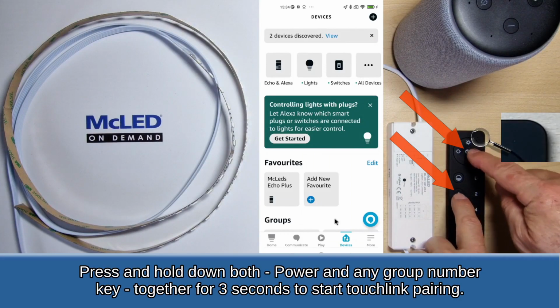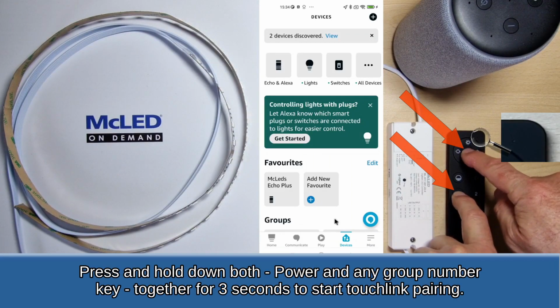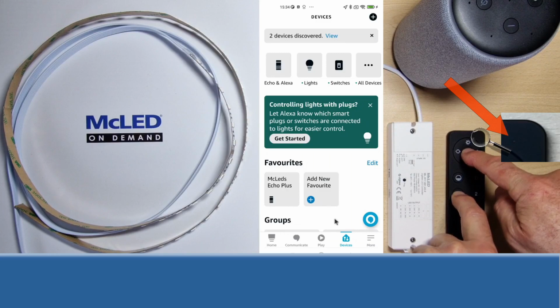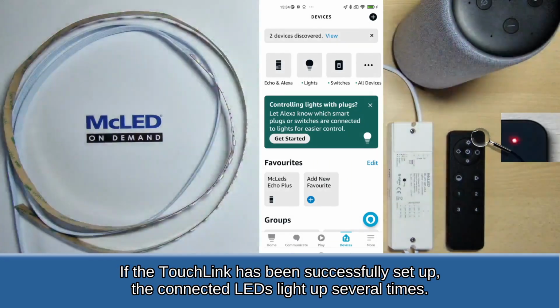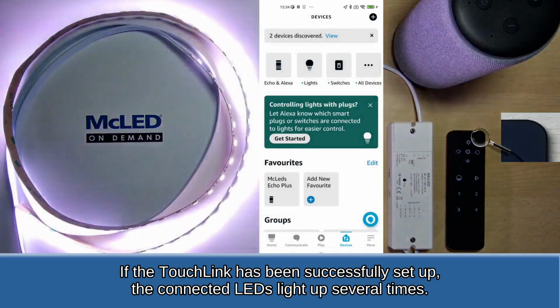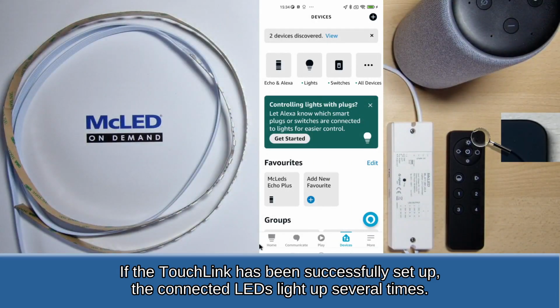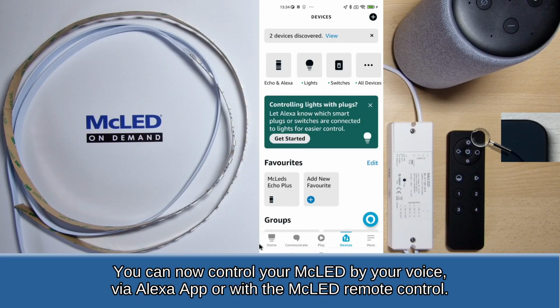Press and hold down both power and any group number key together for 3 seconds to start touch link pairing. If the touch link has been successfully set up, the connected LEDs light up several times. You can now control your MC LED by your voice, via Alexa app or with the MC LED remote control.